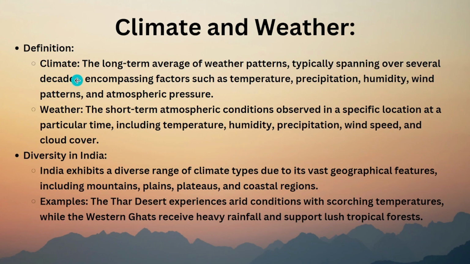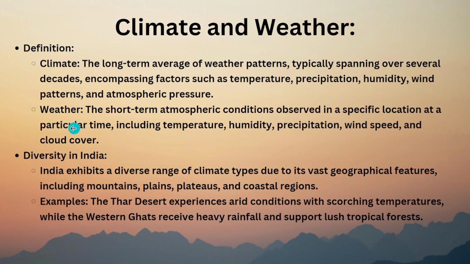What is climate? What is the difference between climate and weather? So climate is the long-term average of weather patterns, typically spanning over several decades. Decades means each decade is 10 years. So what does climate mean? If you take an area, if you take a state, you should predict how the weather will be on average for many years. So that is what climate means.